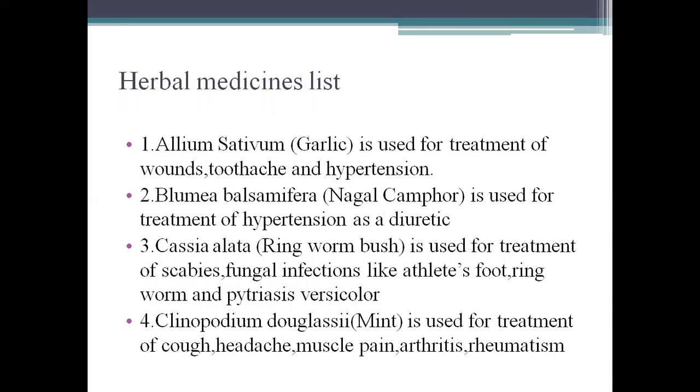Allium sativum, that is garlic, is used in the treatment of wounds, toothache, and hypertension. Blumea balsamifera, that is Nagal camphor, is used for the treatment of hypertension as a diuretic. Cassia alata, ringworm bush, is used for the treatment of scabies and fungal infections like athlete's foot, ringworm and Pityriasis versicolor. Clinopodium douglasii, mint, is used for the treatment of cough, headache, muscle pain, arthritis, and rheumatism.